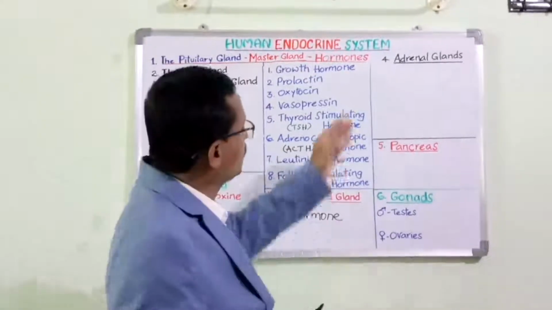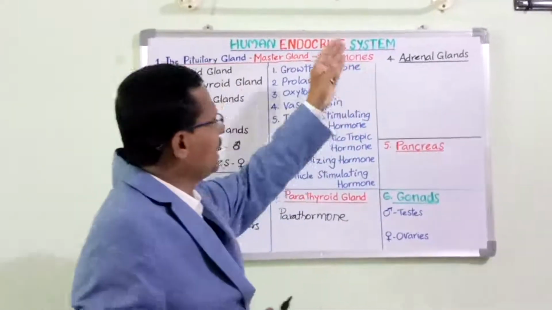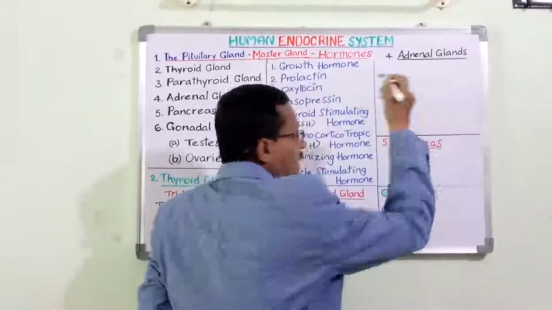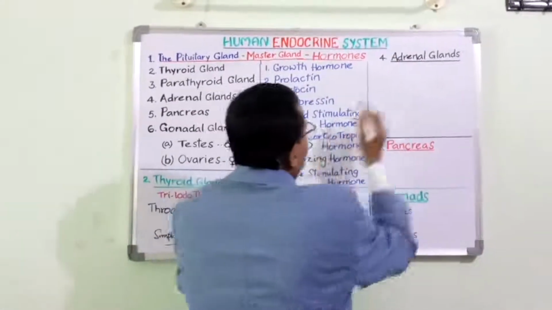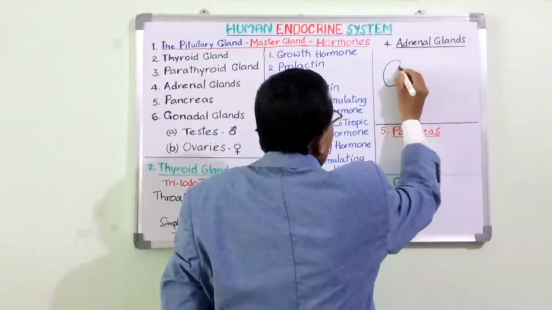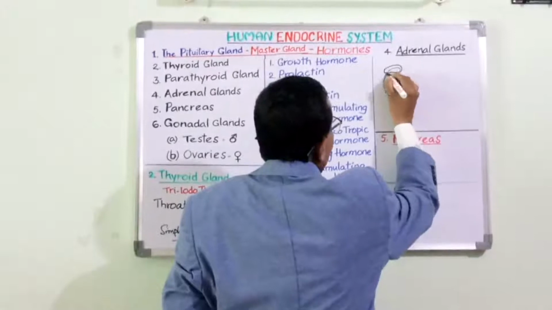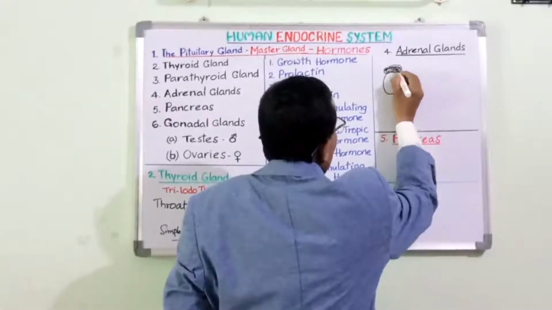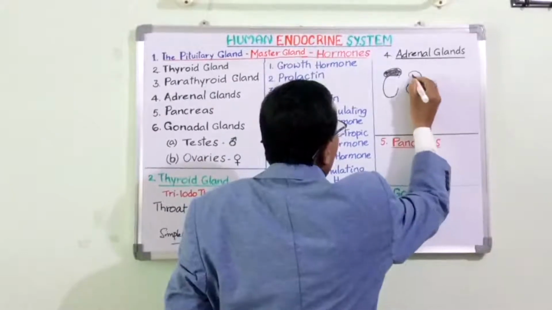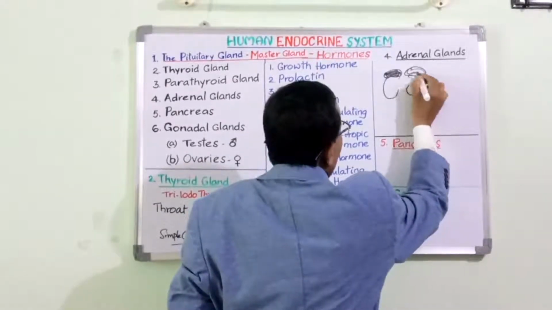Now let us move on to the important and very interesting topic, the adrenals. The adrenals, just as I said earlier, are seen attached to a pair of kidneys, just like caps. So on both the kidneys, you find the adrenal glands like this.